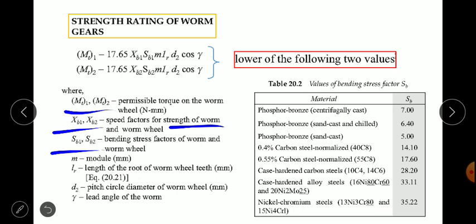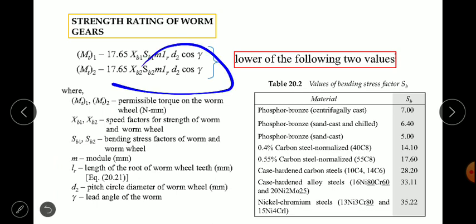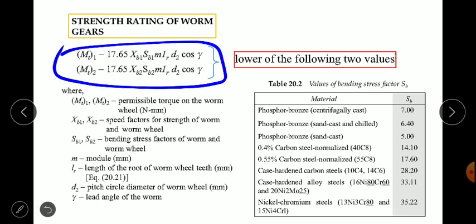Sb1 and Sb2 are the bending stress factors of worm and worm wheel. lr is the module length of the root of worm wheel teeth, d2 is the pitch circle diameter, and γ is the lead angle. Don't worry about the suffix values, but we should know the equation by heart. And what torque value will be used?